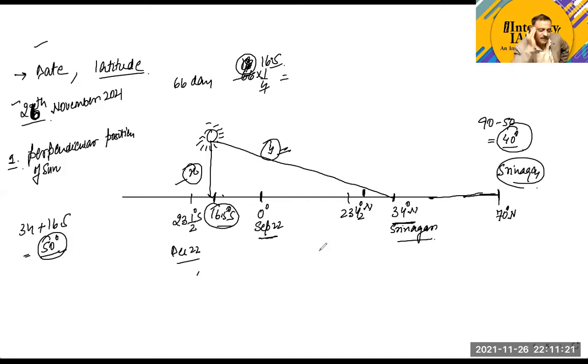Same method. Perpendicular position is clear. This is the perpendicular position of the sun today, at 16.5 degrees south latitude. Now you need to calculate how much is going to be the noon angle at 70 degree north. Again, the method is to calculate the angular distance, that is going to be 86.5. Subtract it from 90, it will be 3.5 degrees.